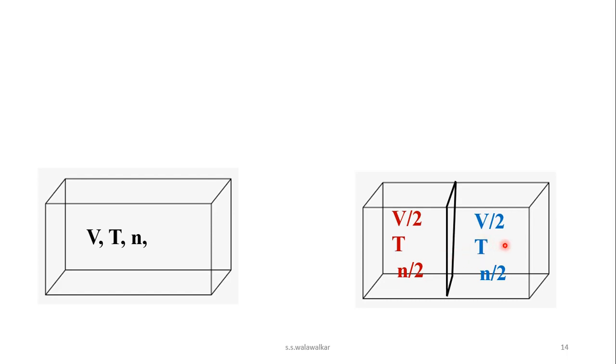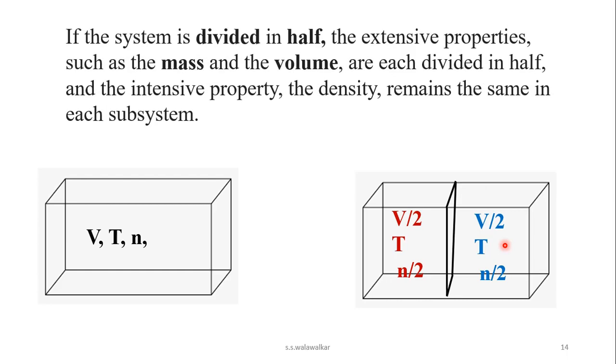Temperature remains as it is. That means if a system is divided in half, the extensive properties such as mass, volume, and number of moles are divided in half, and intensive properties such as density, temperature, pressure remain the same in each subpart of the system or subsystem. So I think you understood this concept well.